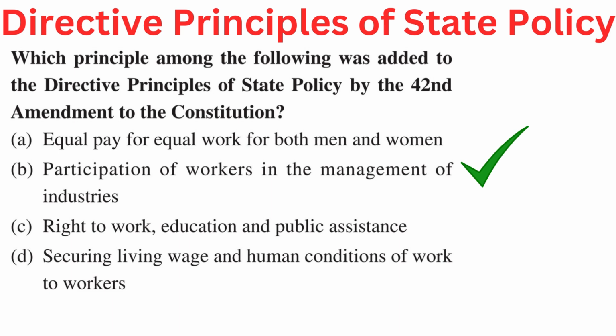Your question is, which principle among the following was added to the directive principles of state policy by the 42nd Amendment to the Constitution? Your options are A. Equal pay for equal work for both men and women. B. Participation of workers in the management of industries. C. Right to work, education and public assistance. Or D. Securing living wage and human conditions of work to workers. Right answer is B. Participation of workers in the management of industries.